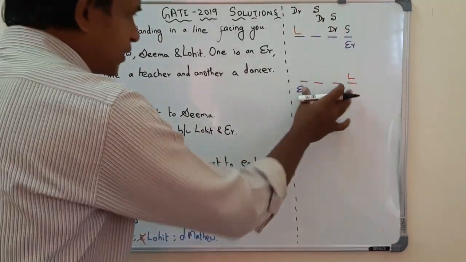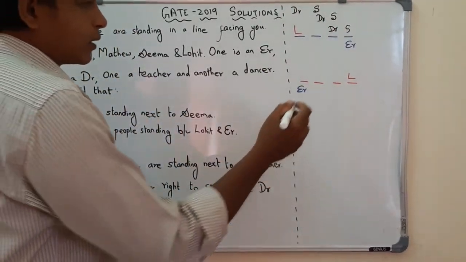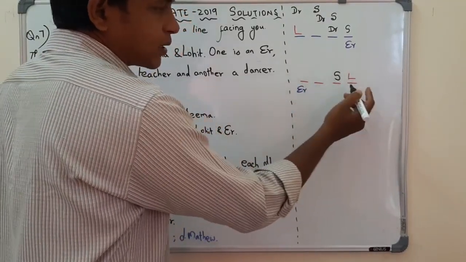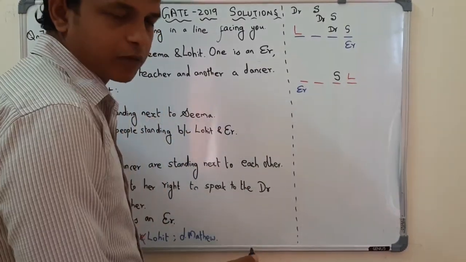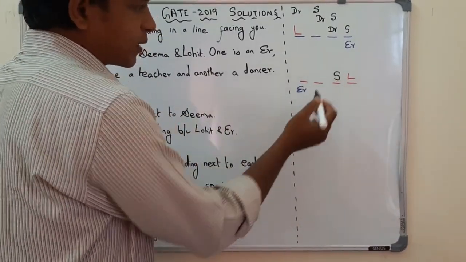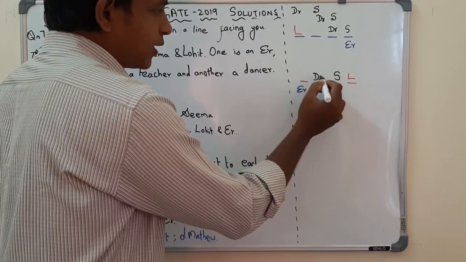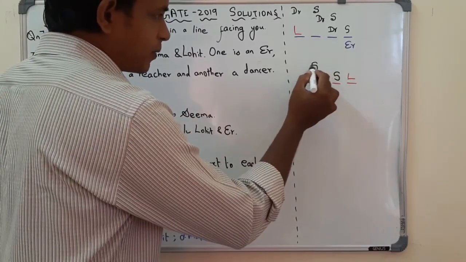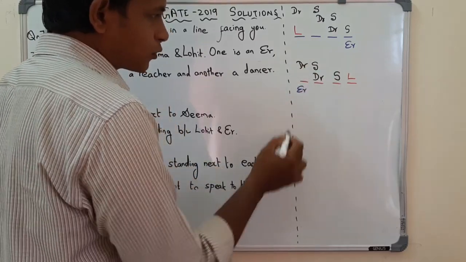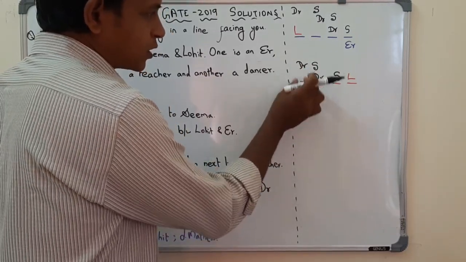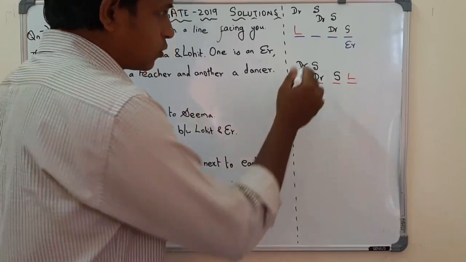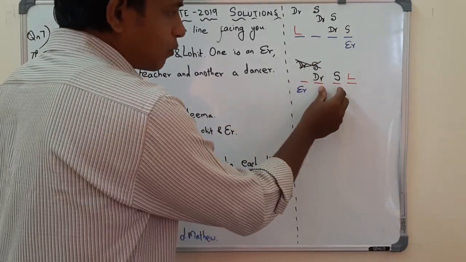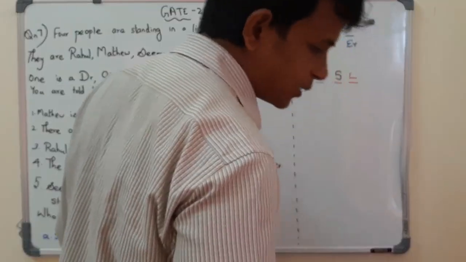case, whereas in this case Seema, she can stand here. She cannot stand in this position because already the position is filled by Lohit. So Seema can be here and she can turn to her right to speak to the doctor. Otherwise, can Seema be here to turn to her right to speak to the doctor? No, because already this position is occupied by this doctor. So this condition will not prevail. So we have only one specific position for Seema and doctor.